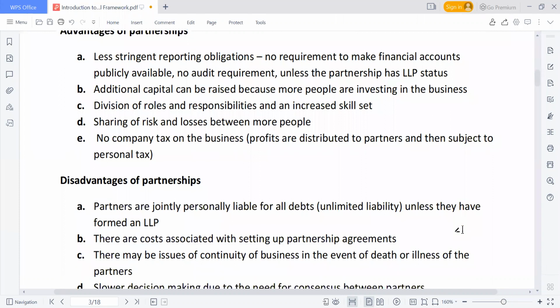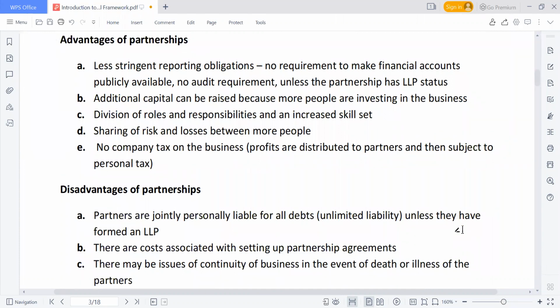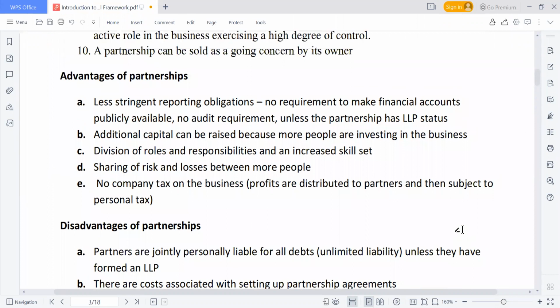So what are some of the advantages of these, and what are some of the disadvantages of these as well? What are the advantages of partnership? Less scrutiny and reporting. No requirement to make financial statements publicly available. No audit requirement unless the partnership is an LLP. And in Nigeria before, in the CAMA, there was no LLP, meaning limited liability partnership. But CAMA 2020 introduced limited liability partnership.